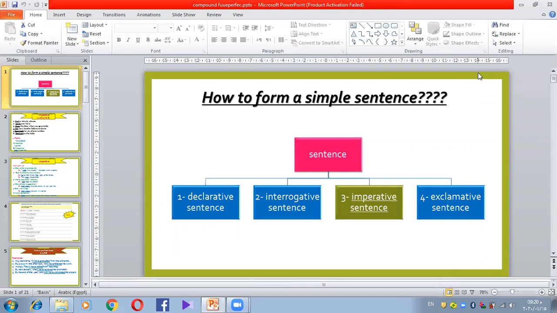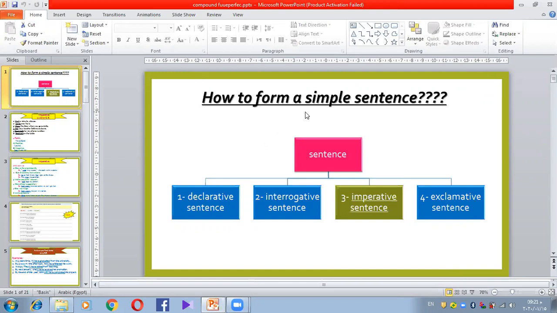Today's session is about the imperative sentence, the future perfect, and the compound noun. So let's start with the first one, the imperative sentence.